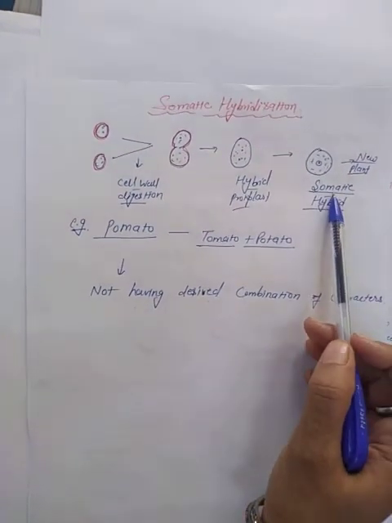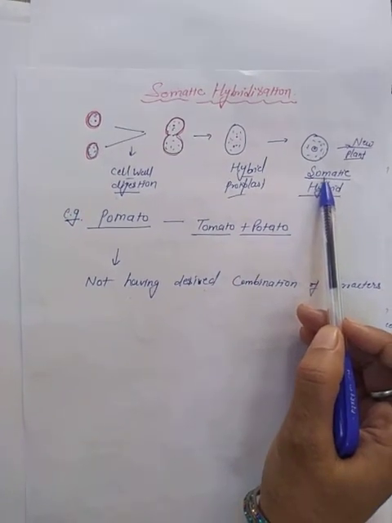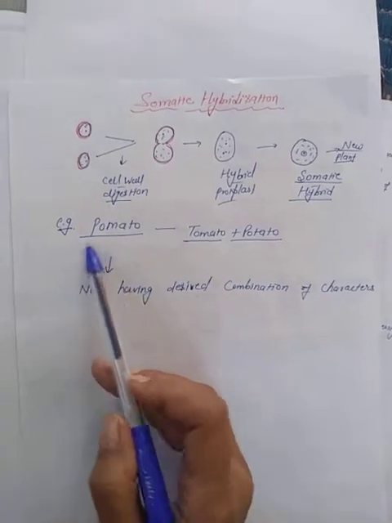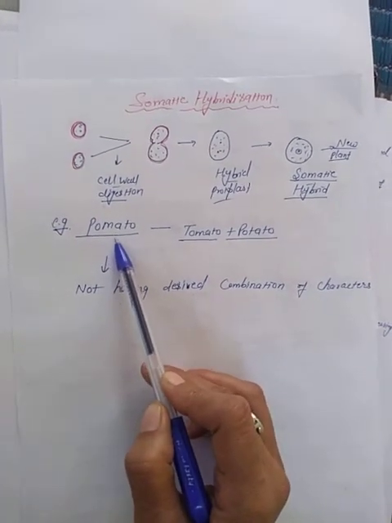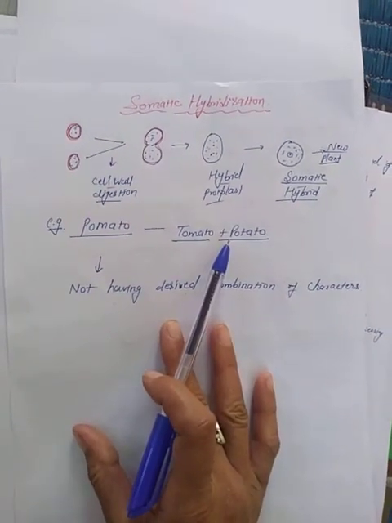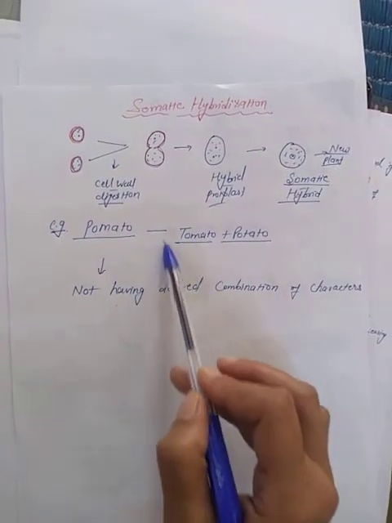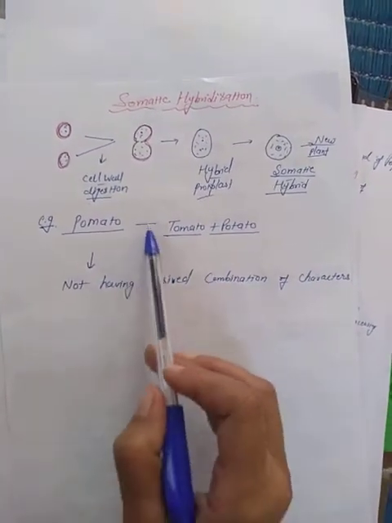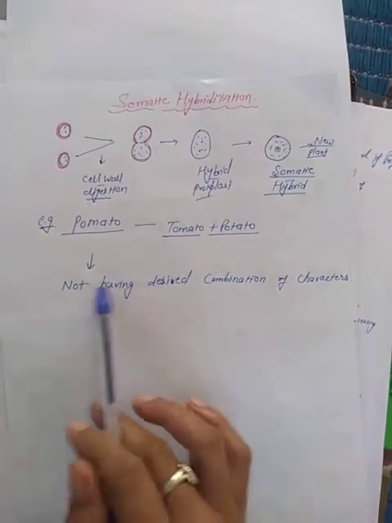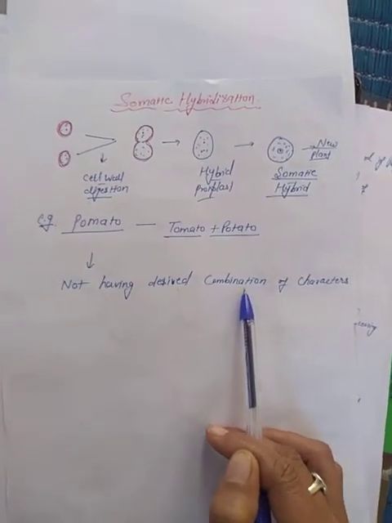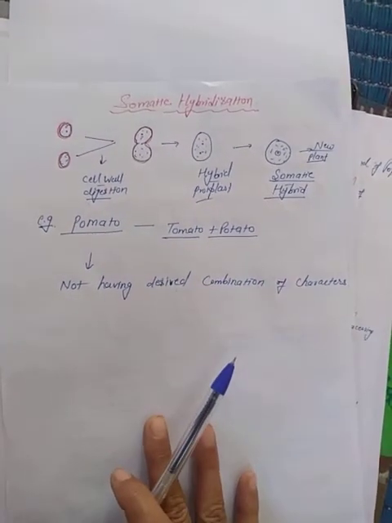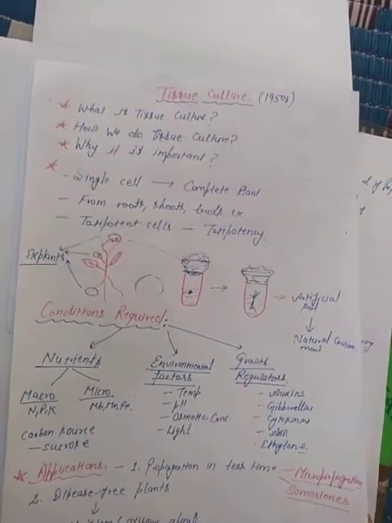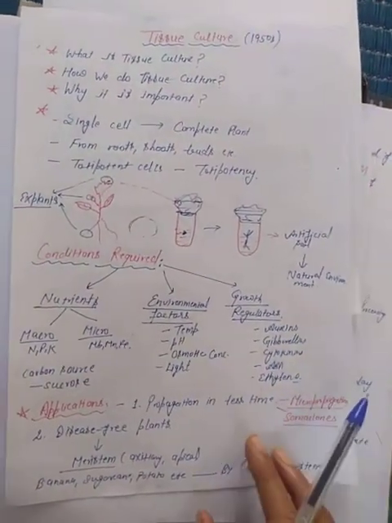So in this way a different type of plant can be obtained, not genetically similar to either of the parents. An example is pomato, which is produced by this somatic hybridization technique, a combination of tomato and potato. But although it was successfully produced, commercially it cannot be used because it does not have the desired combination of characters. So this is all about this topic, somatic hybridization, and we have done the last topic of this chapter, tissue culture, right? So with this, thank you.